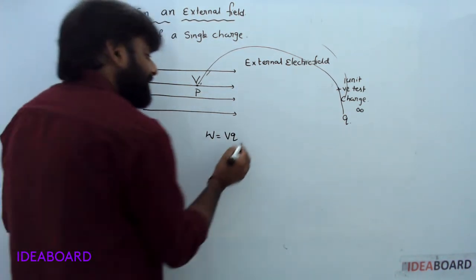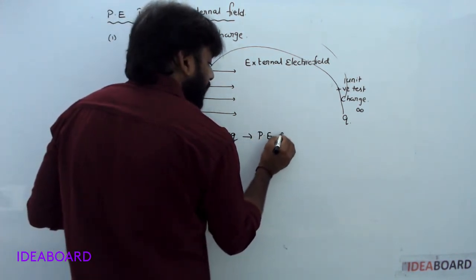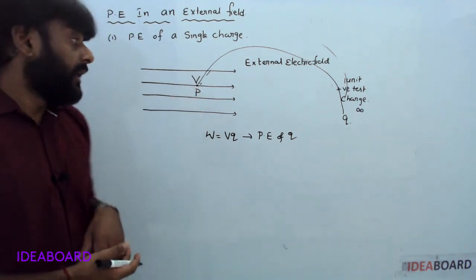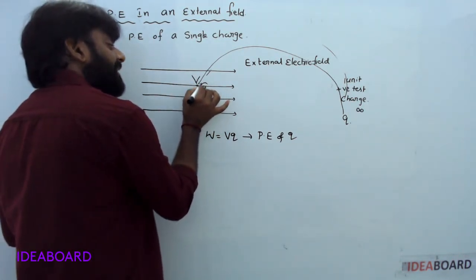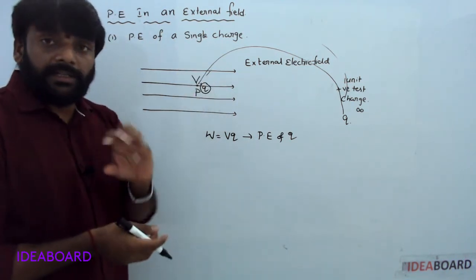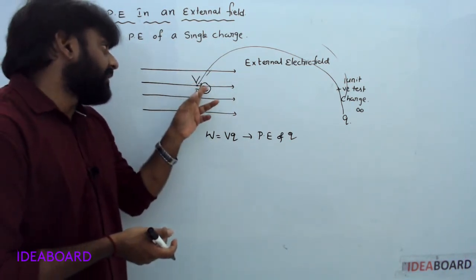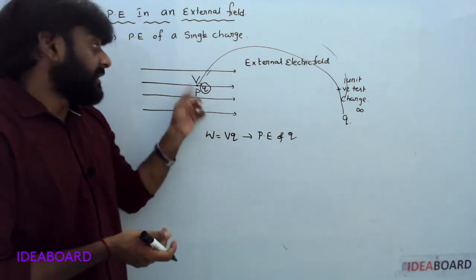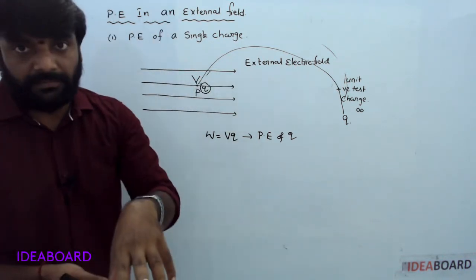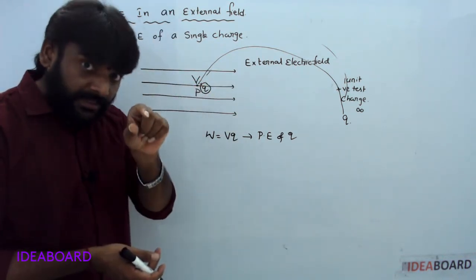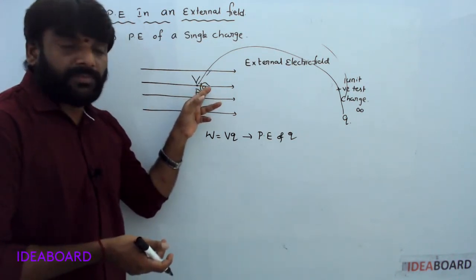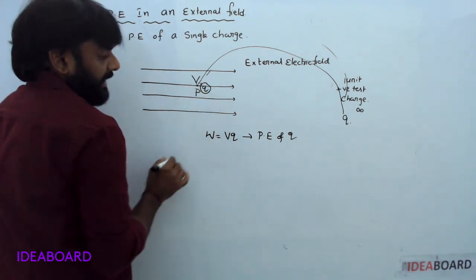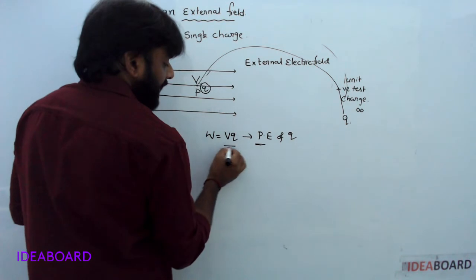So that is the potential energy of the charge Q. Now here the charge Q is placed, and it also creates an electric field, but that field is not considerable compared to the external electric field. So the electrostatic potential energy is simply VQ.